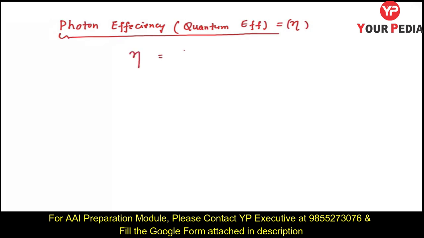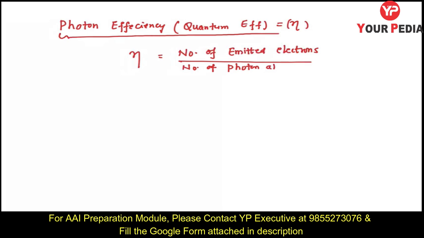So it is defined as the ratio of the number of emitted electrons to the number of photons absorbed or incident on the surface.